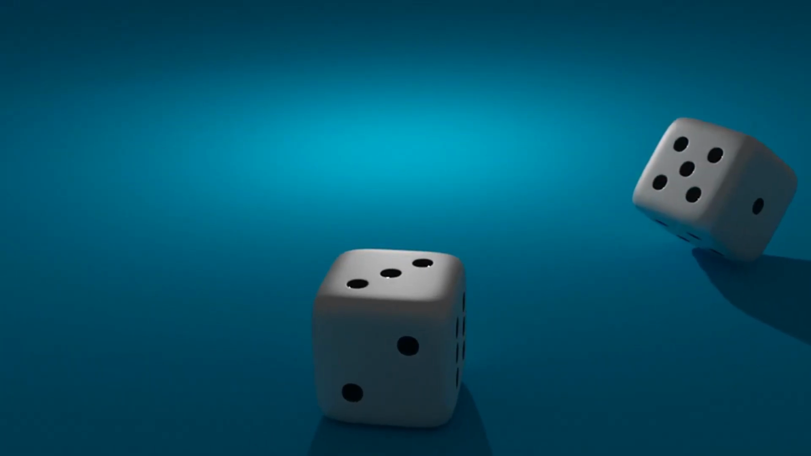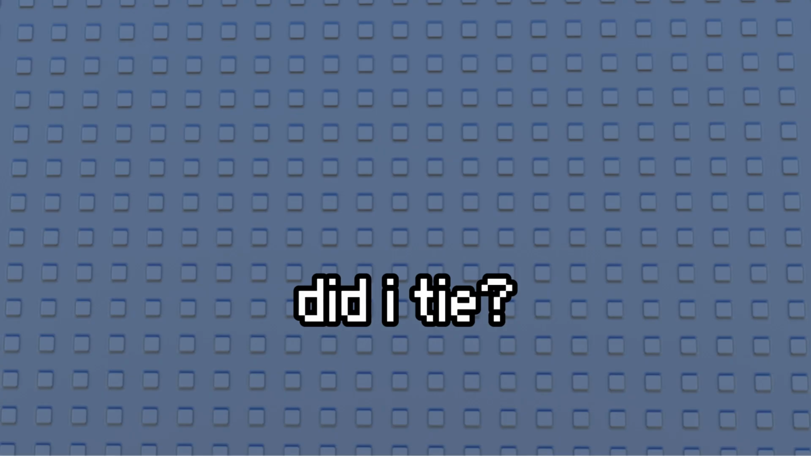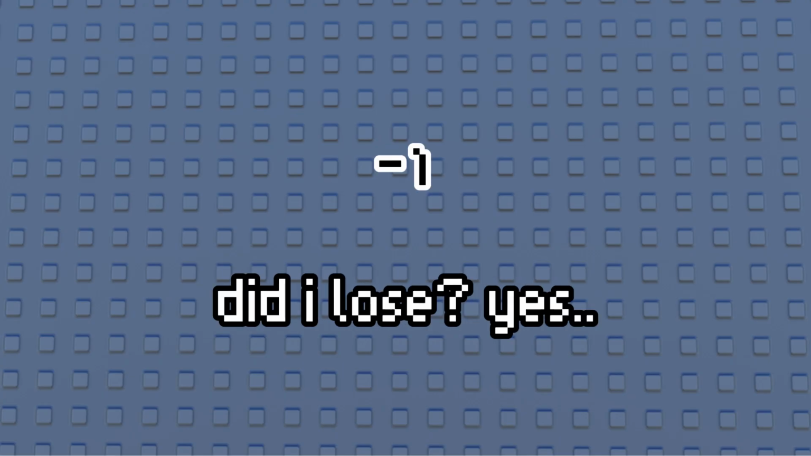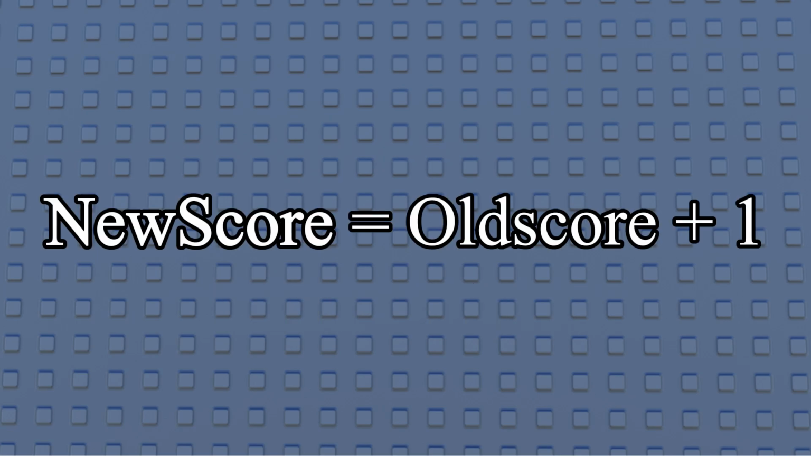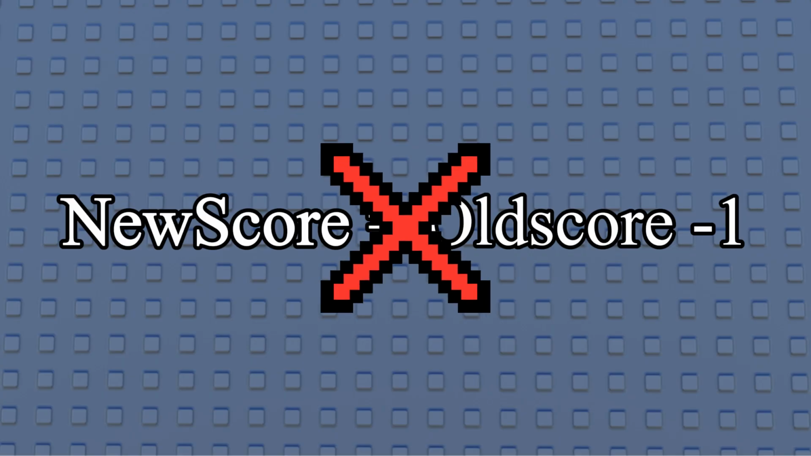randomly. After it plays, it checks, did I win, which adds 1 point. Did I tie, which subtracts half a point. Did I lose? Which subtracts 1 point. But hey, we don't just add 1 or -1 to the score. We actually update the score like this.